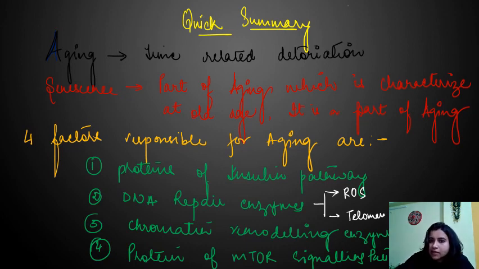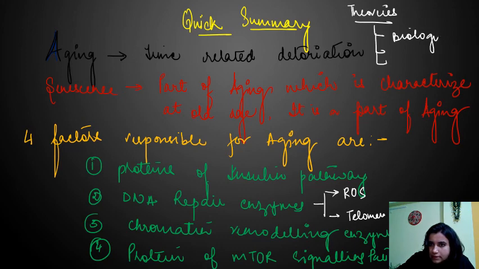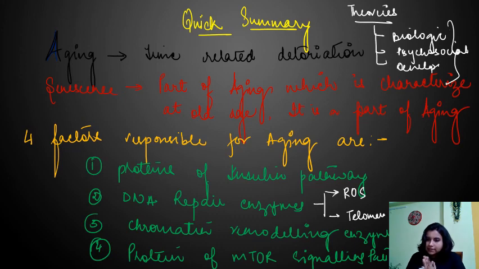And there are some theories which have been stated, which are classified into three parts: biologic, psychosocial, and developmental. So we will be discussing these theories in detail.